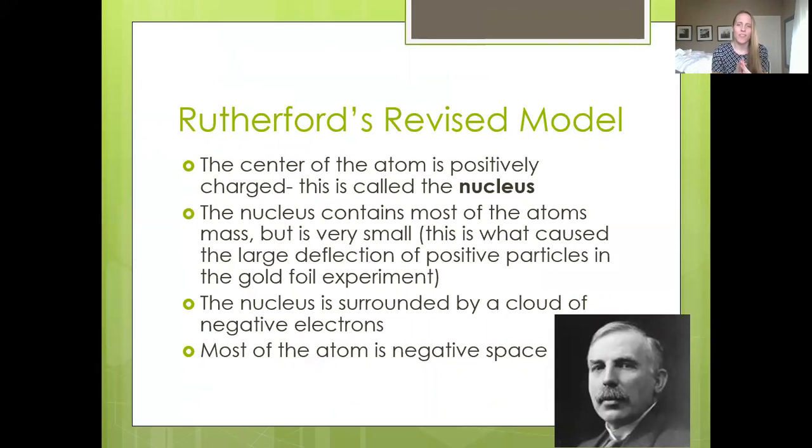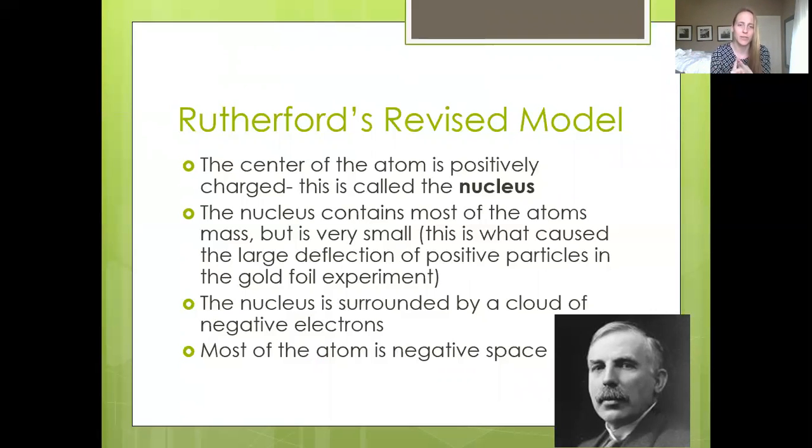So based on that, Rutherford came up with what he called the nucleus of the atom, the nucleus being the term for that tiny, dense little area of matter in the middle of the atom. And he also discovered that it was positively charged because of the way that it would deflect the few positive atoms that actually hit it.